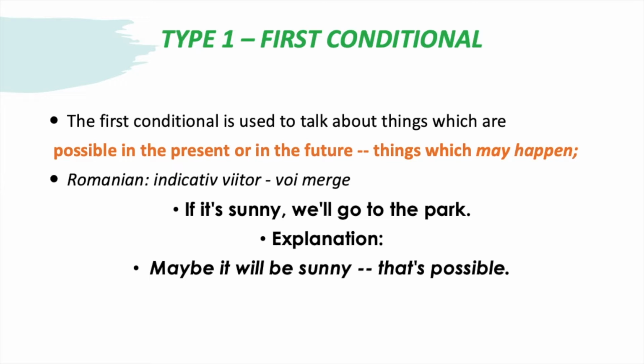Type 1. The first conditional. The first conditional is used to talk about things which are possible in the present or in the future. In other words, things which may happen. We translate it into Romanian as voi merge. An example: if it's sunny, we'll go to the park. This means maybe it will be sunny, so we will go to the park. That's possible.